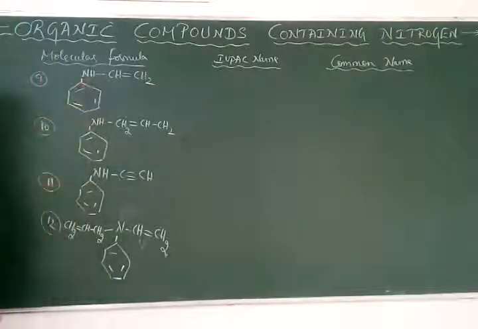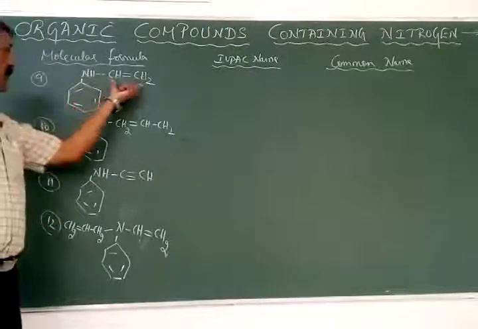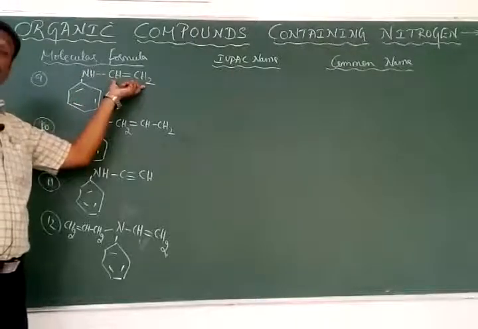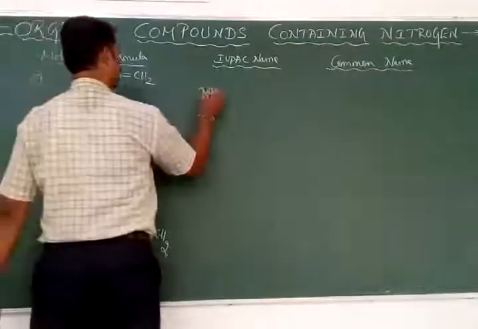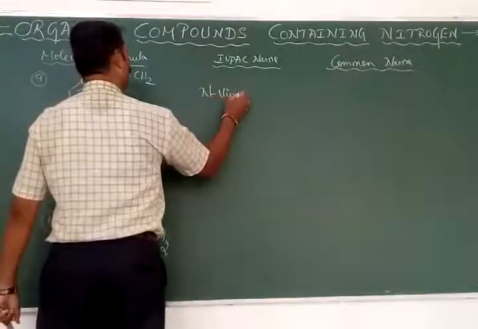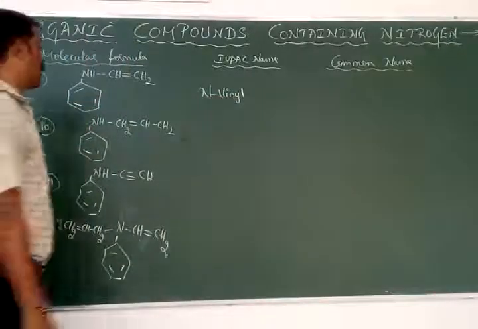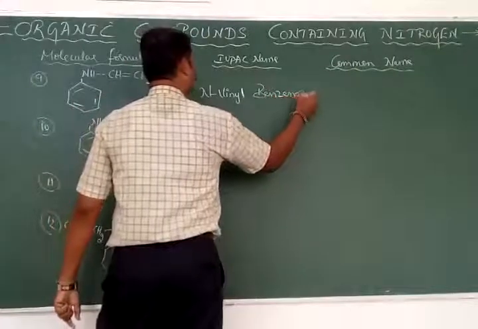In every case, first it is a benzenamine. But here the substituent is called vinyl, and it is not attached to the benzene, it is attached to the nitrogen. Therefore, the name of this one is N-vinyl group. CH double bond CH2 is called the vinyl group. Therefore, the name of this one is N-vinyl benzenamine.